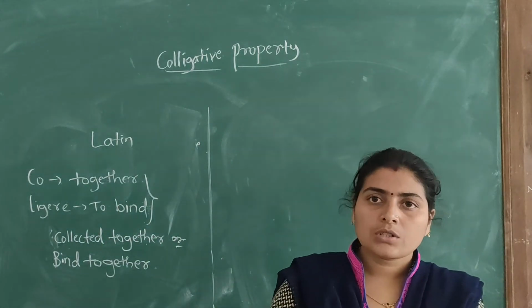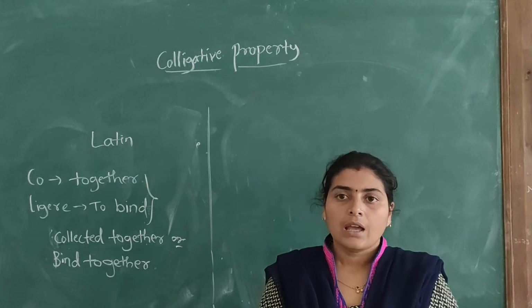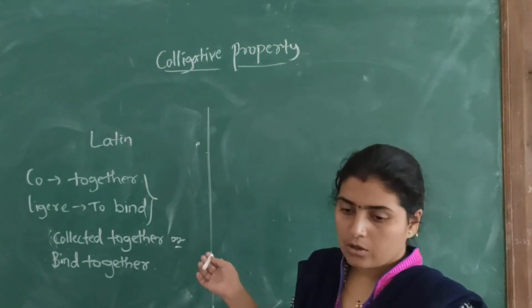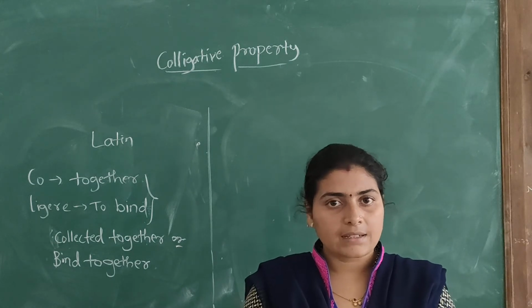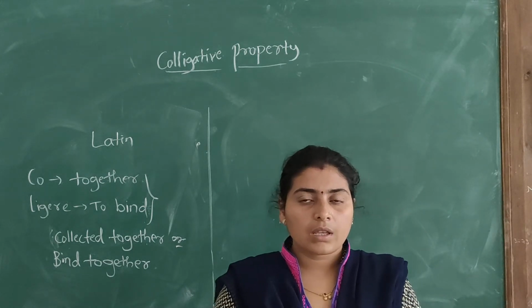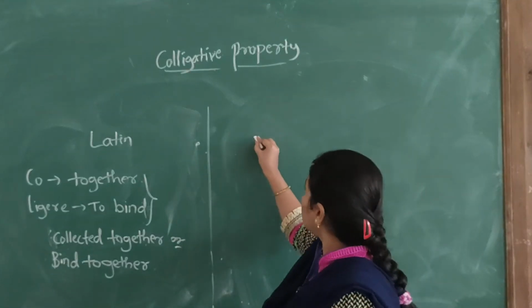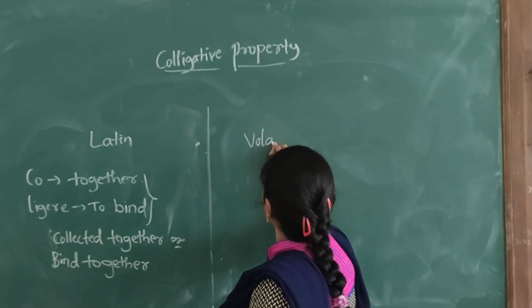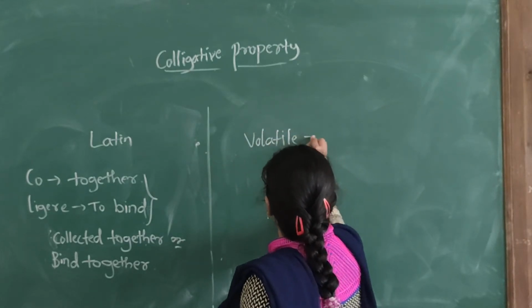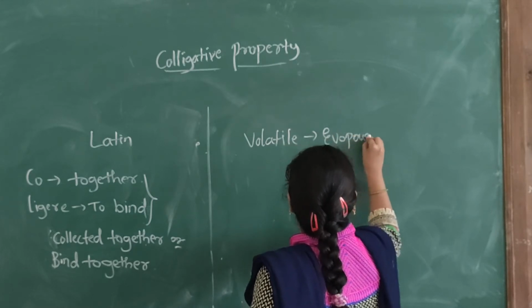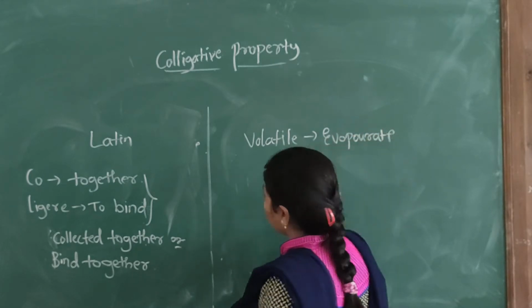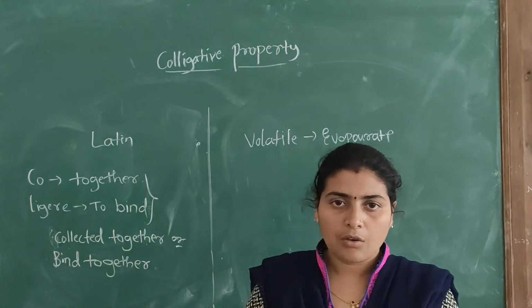The solution of a non-volatile solute in a volatile solvent exhibits some characteristic properties. Volatile means which evaporates, and non-volatile means which doesn't evaporate.